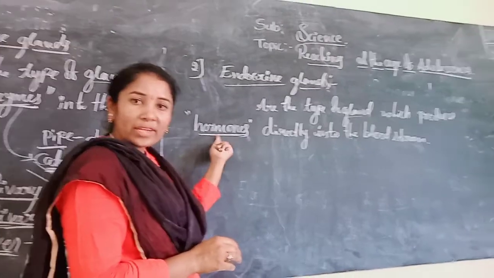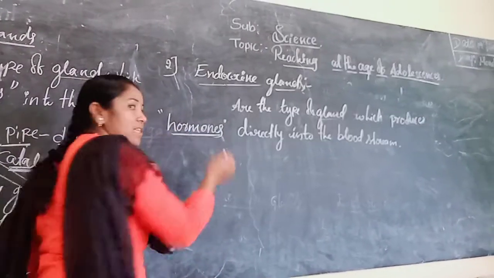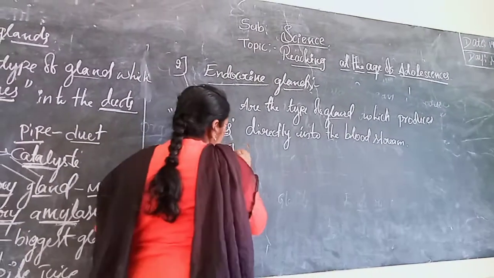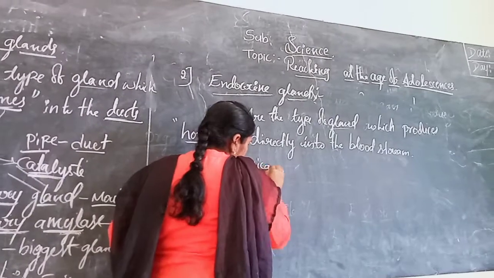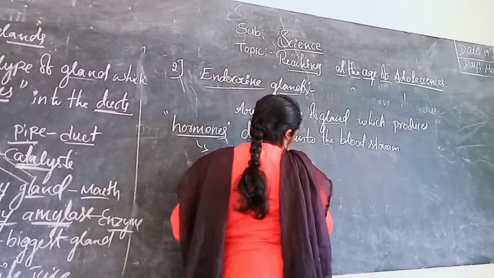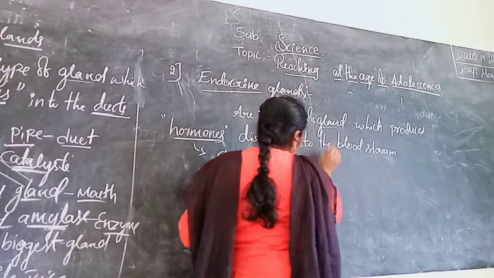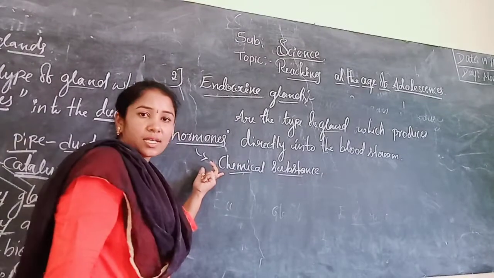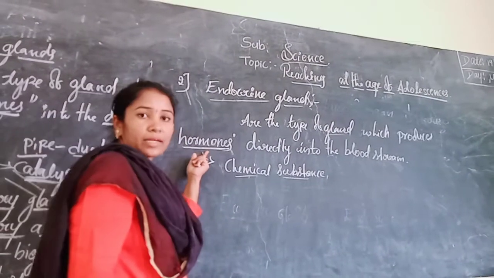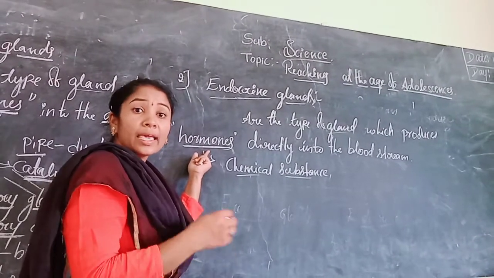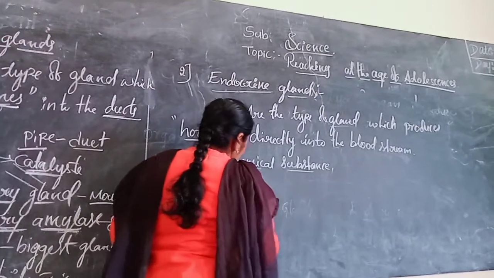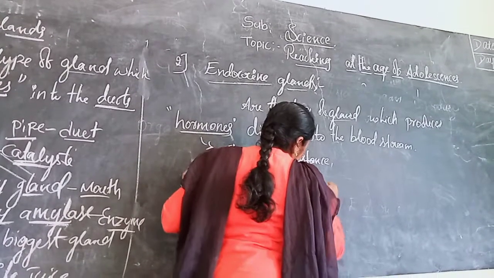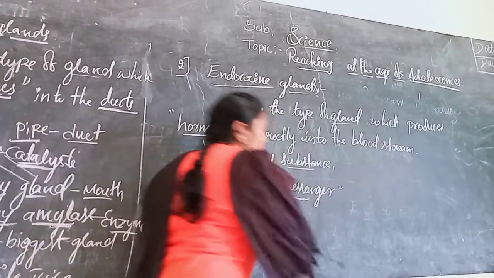But let's see what its function is. Hormone is also a type of chemical substance, and it acts as a chemical messenger.